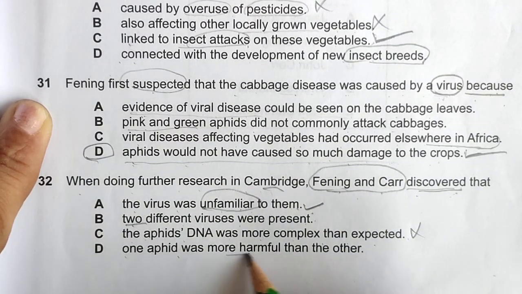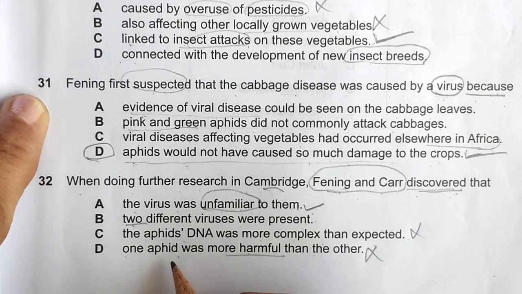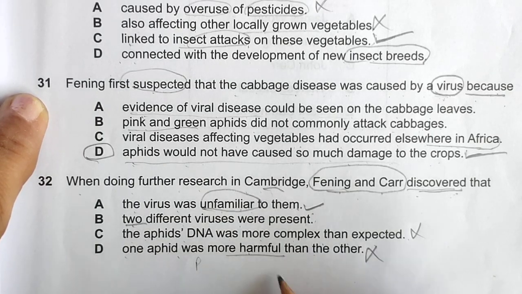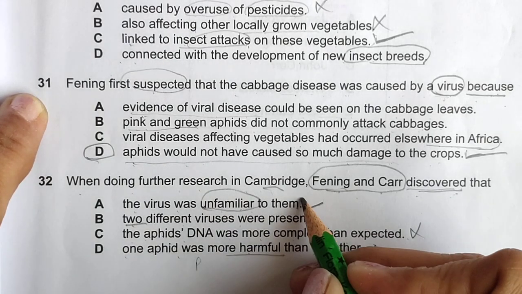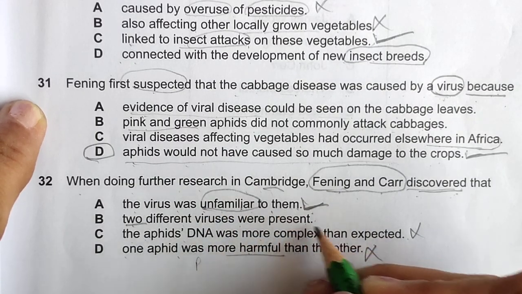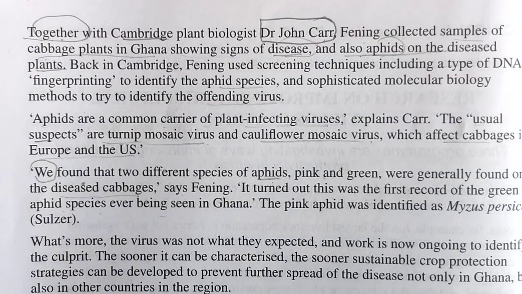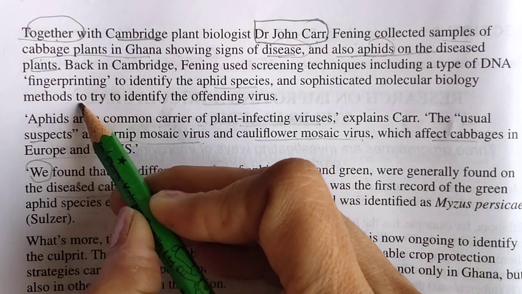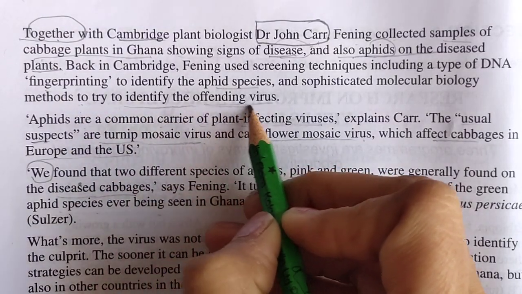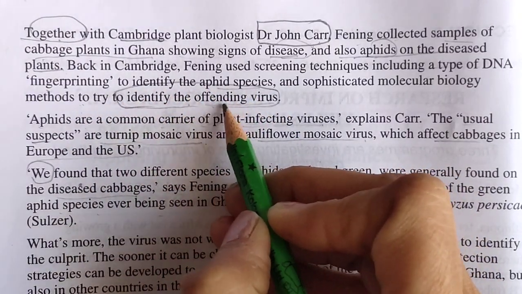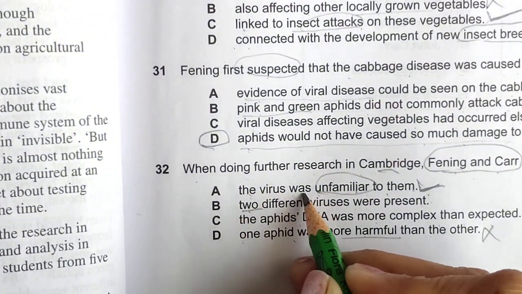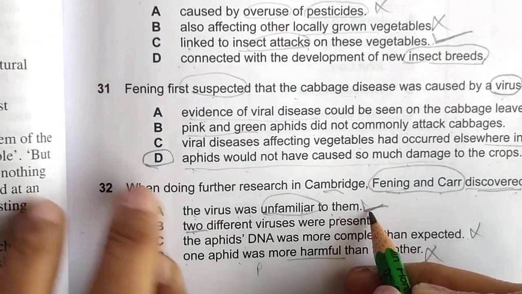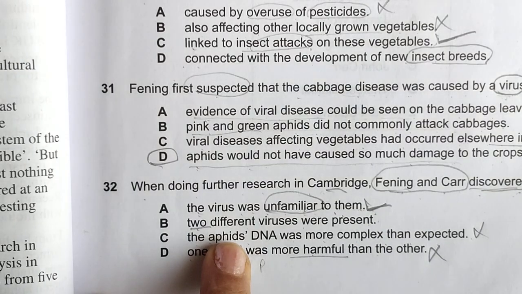One was more harmful than other, this is also not given. So they were saying pink and green were attacking the virus. So that is the answer, was unfamiliar to them. Okay, so here it is given try methods to try to identify the offending virus. That's why this is the answer. The virus was unfamiliar to them. That's why they were doing research.